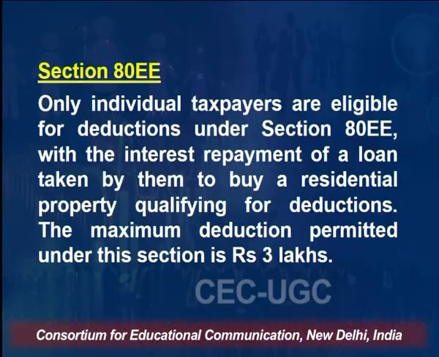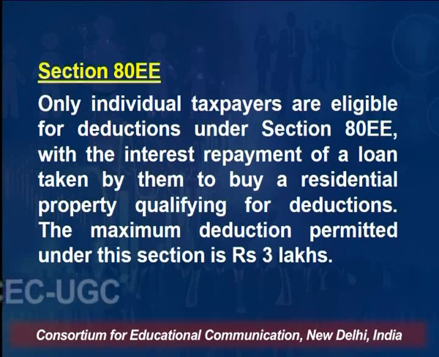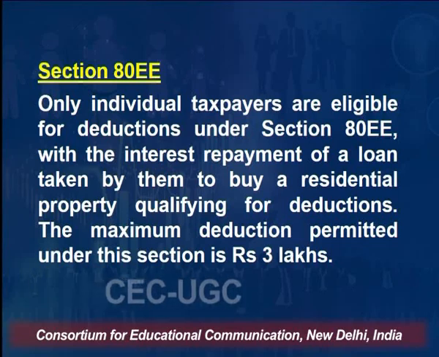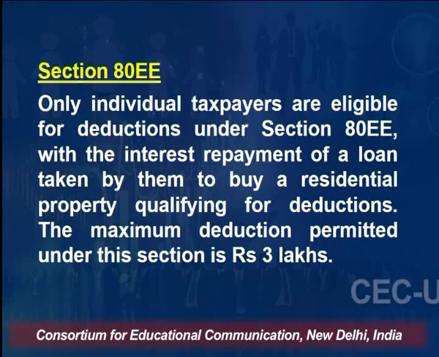One section is called Section 80EE. What is this section and what are the tax deductions that are allowed? Individual taxpayers are eligible for deduction under Section 80EE with the interest repayment of a loan taken by them to buy a residential property qualifying for deduction. The maximum deduction permissible under this section is rupees 3 lakh.